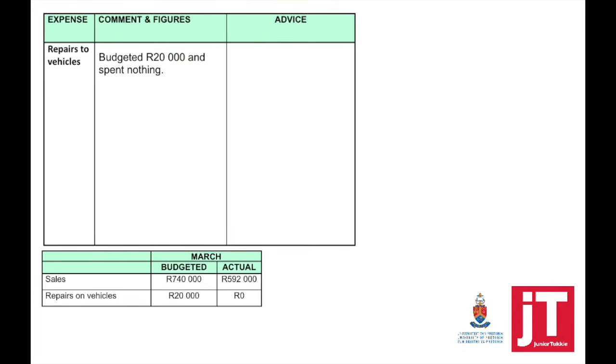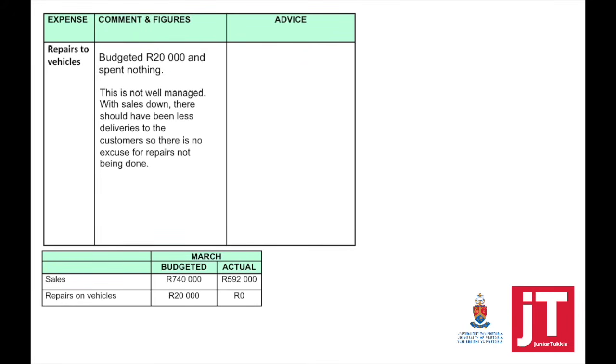So when we're commenting, make sure that you quote your figures. We budgeted 20,000 and we spent nothing. This is not well managed. With sales down, there should have been less deliveries to the customers, so there's no excuse for repairs not being done.